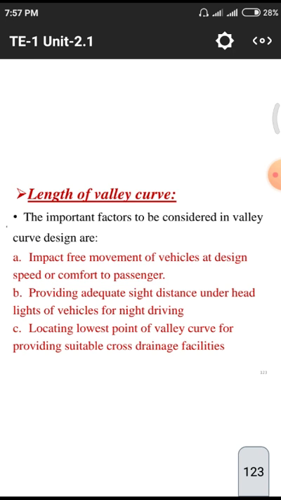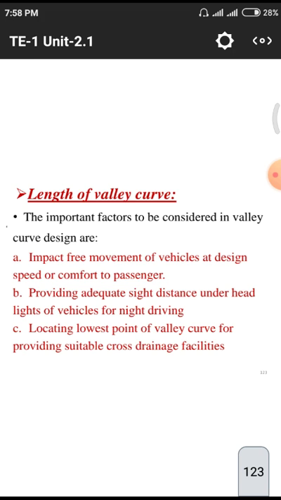That means below our head level only, we will be able to see the vehicle. If the lighting is above head level, we are not able to see the vehicle. There may definitely be crashing of vehicles and other small damages in case of these valleys. And the next third point is locating the lowest point on the valley curve for providing suitable cross drainage facilities.